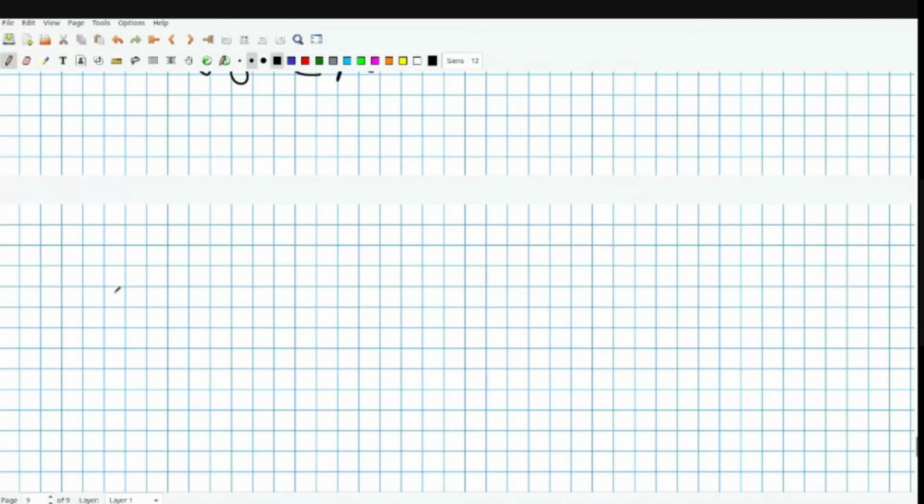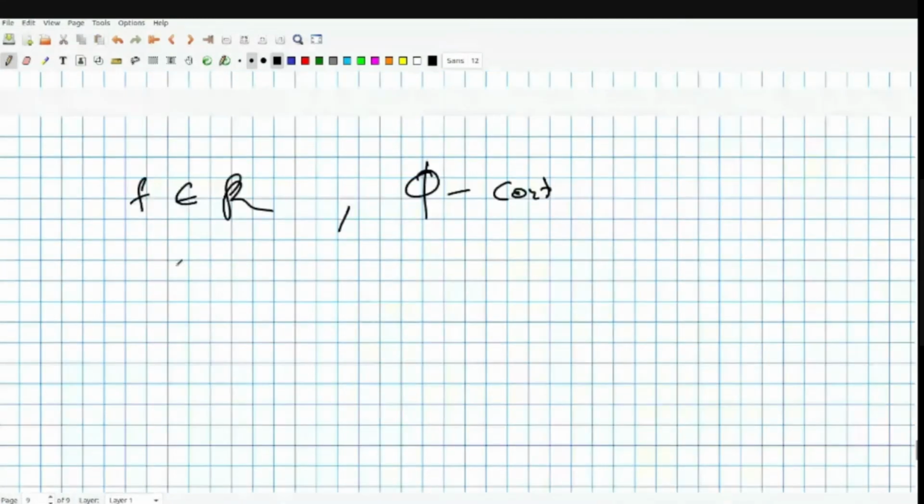So assume you have a continuous function phi. First assume that f is a Riemann integrable function. Then assume that you have a function phi, which is continuous. If f is Riemann integrable, we are assuming that f is bounded, of course.